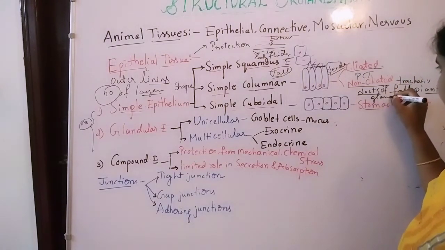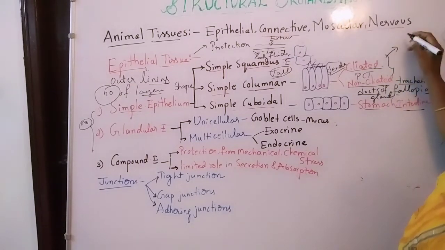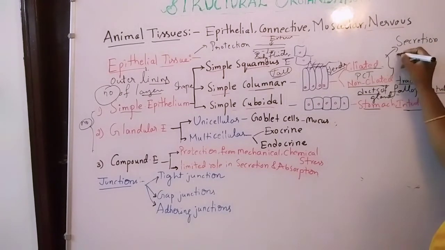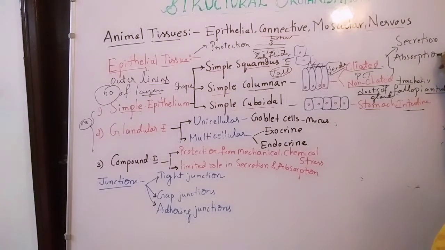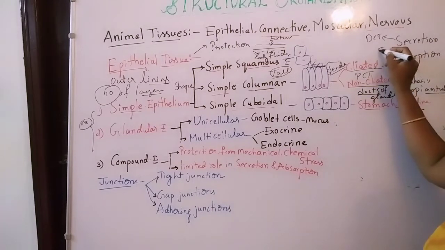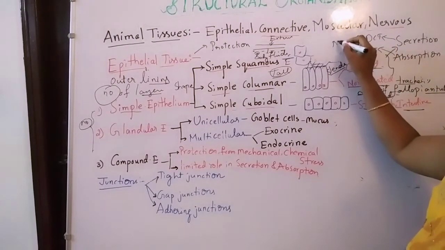Its functions are mainly secretion and absorption. Secretion takes place in the DCT, and absorption takes place in the PCT of the nephron.